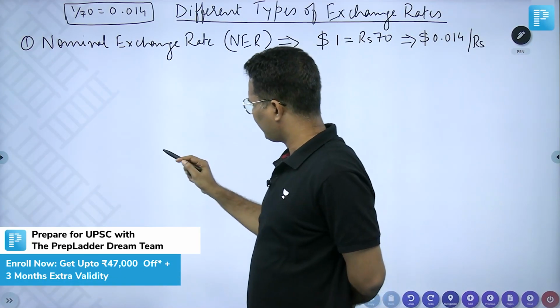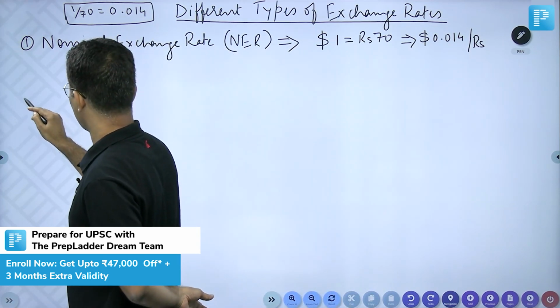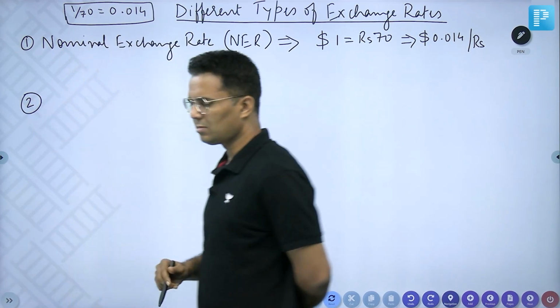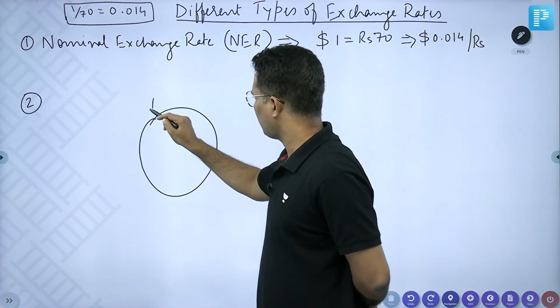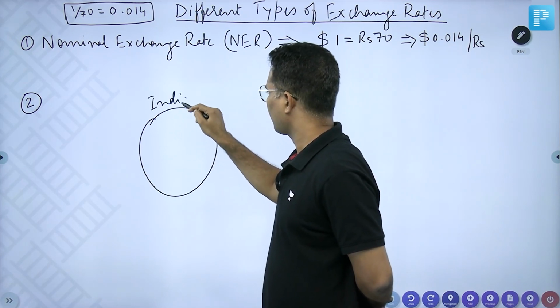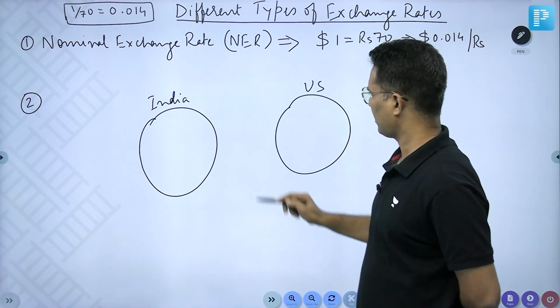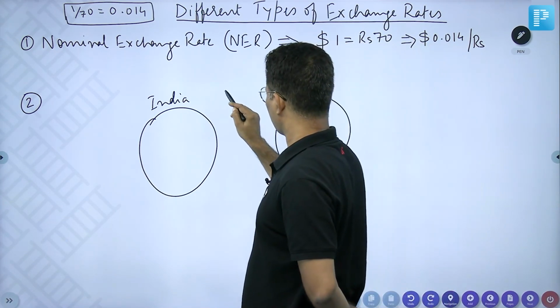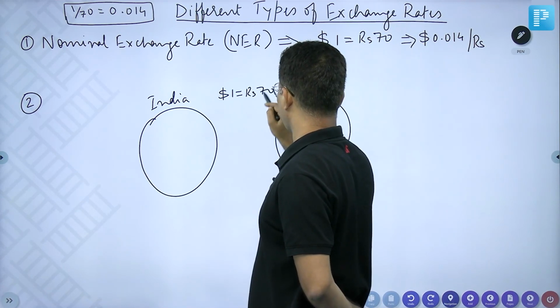See, we have seen that suppose this is India, this is US, and $1 is equal to rupees 70.